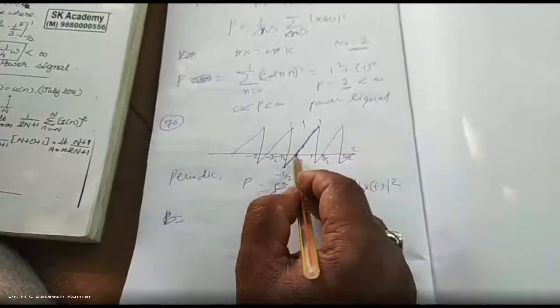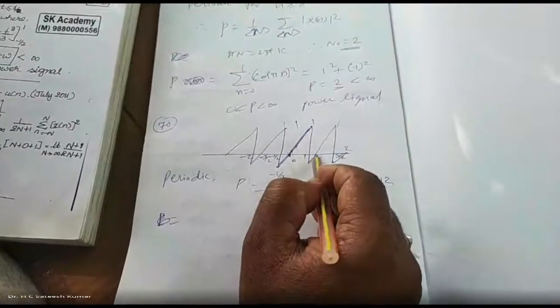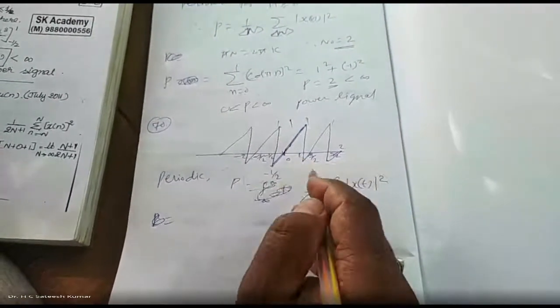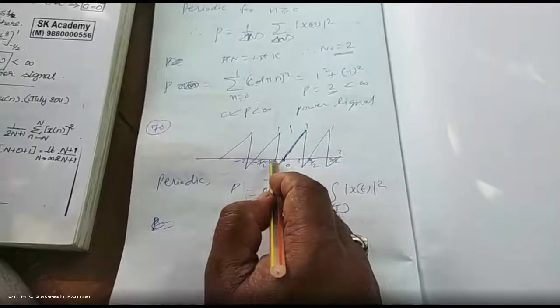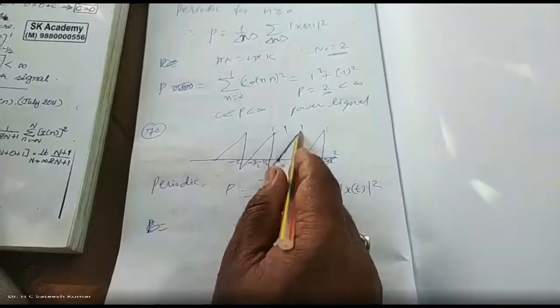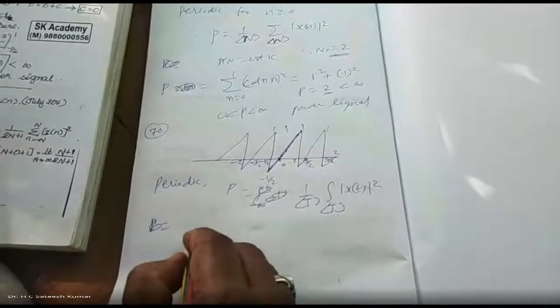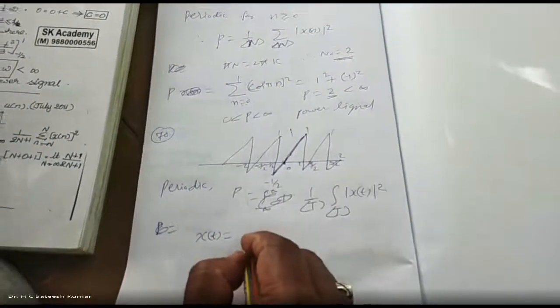Sir, if I take it from 0 to 3 by 2, what will happen? Nothing will happen. You need to write one equation for this one and one more equation for this one. So that becomes complicated. Easiest way is take this period from minus half to 1. Only one equation from here to here. So therefore that becomes very easy. Therefore x of t is equal to, what is that equation?